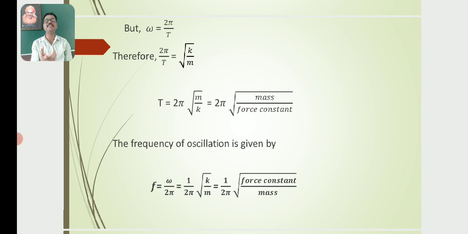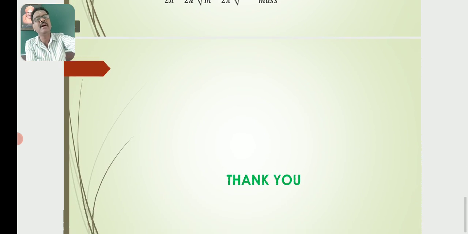Then the frequency of oscillation is given by f is equal to omega by 2 pi, which is equal to 1 by 2 pi into root of k by m, that is, 1 by 2 pi root of force constant by mass. So the frequency of oscillation f is equal to 1 by 2 pi root of k by m. This is the expression for the frequency of a body executing simple harmonic motion about its mean position.